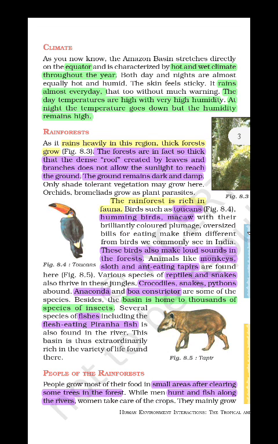So now we have to know about the animals. Birds such as toucans, hummingbirds and macaws are found in the region of the Amazon basin. The macaws are very beautiful birds, and they make very loud sounds in the forest, and they have various colors. You cannot see them in our India. The hummingbird is a very small bird in our world. This type of bird is also seen in that region.